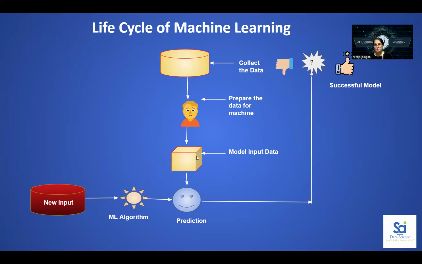It can be a regression model, classification model, unsupervised machine learning, other models, deep learning, or NLP. It can be any model. Then you will do the prediction here. If your prediction is correct, then you have a successful model. If it fails, you will go back, give new input, and check again whether it is giving the correct output or not. So this is the complete life cycle of machine learning.